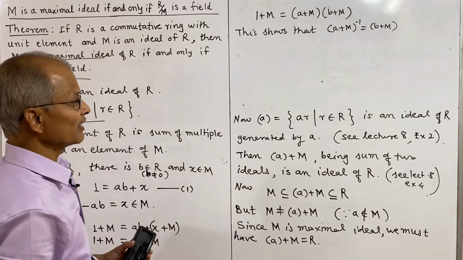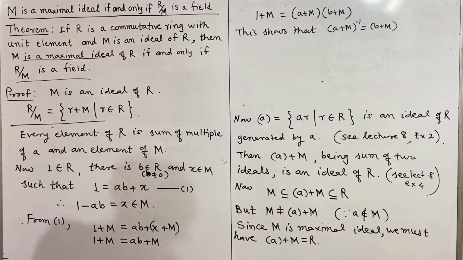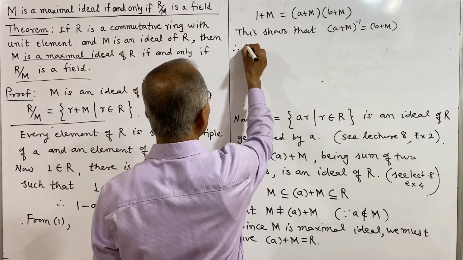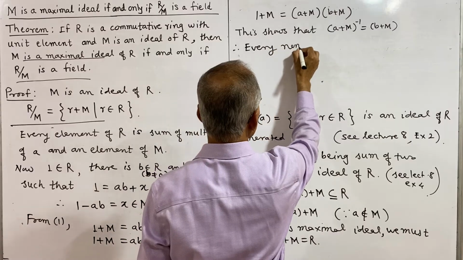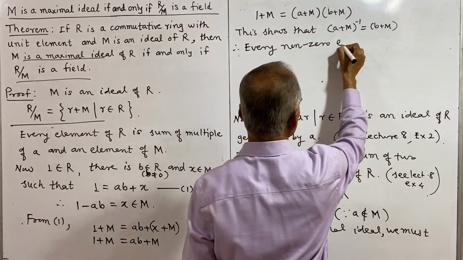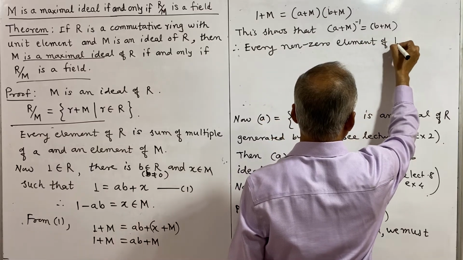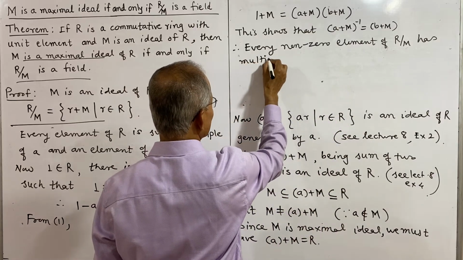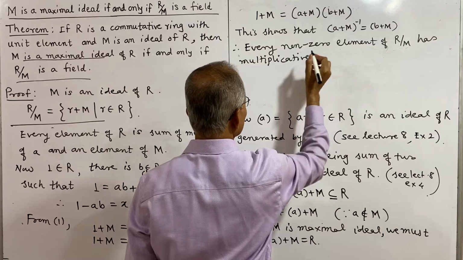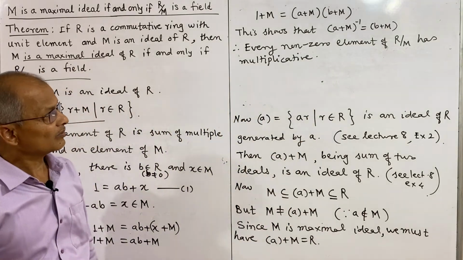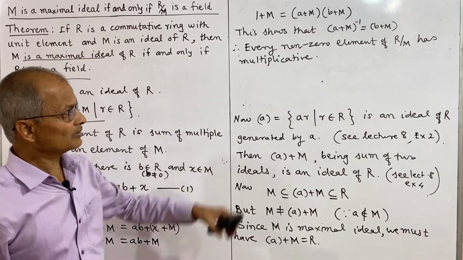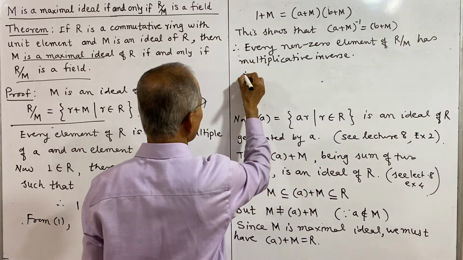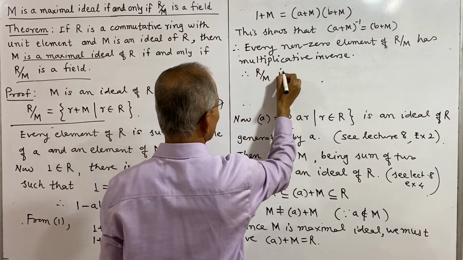R by M is already a commutative ring with unit, and every non-zero element has a multiplicative inverse. Therefore R by M is a field. This completes the first part.